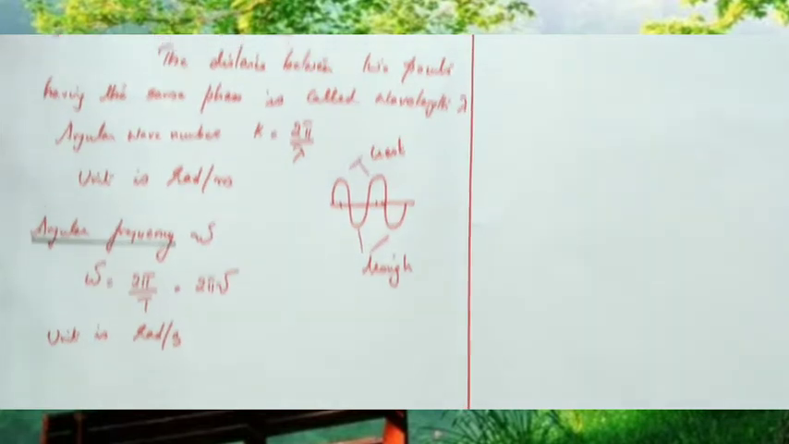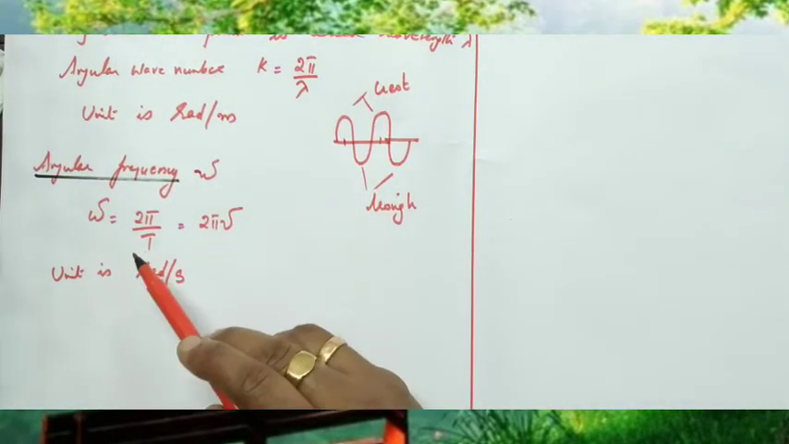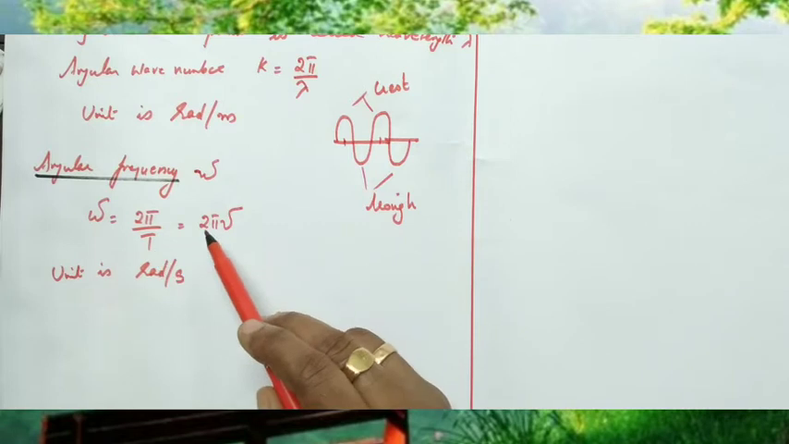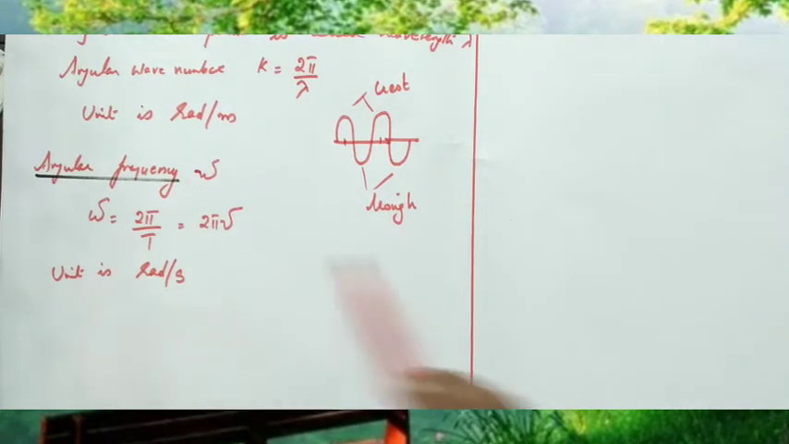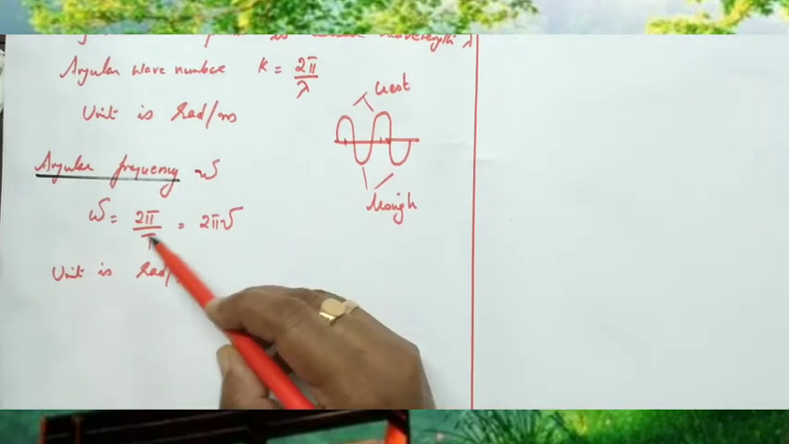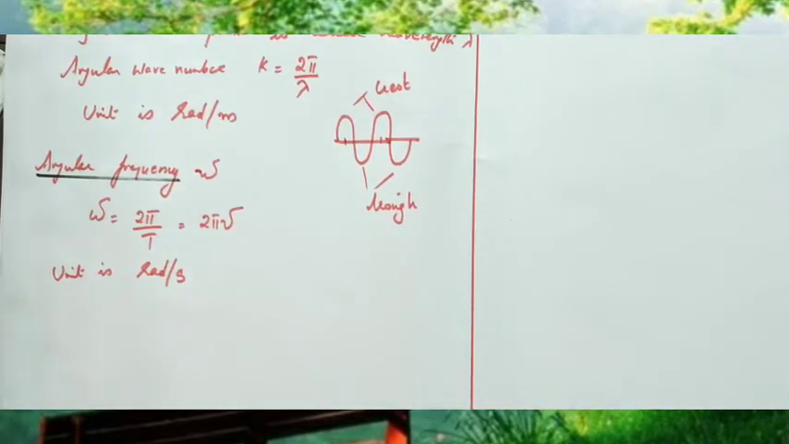Now the second one is angular frequency. Angular frequency, we know omega is equal to 2 pi by T or 2 pi nu, nu is called the frequency, and its SI unit is radians per second.